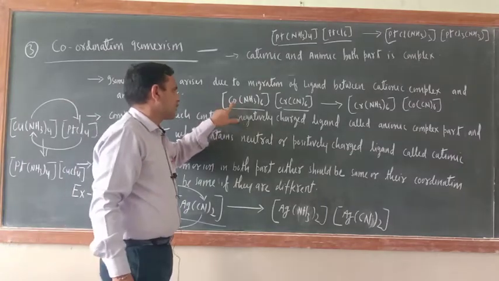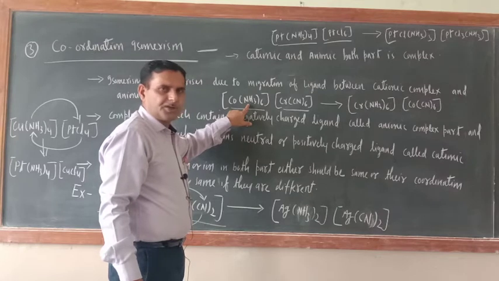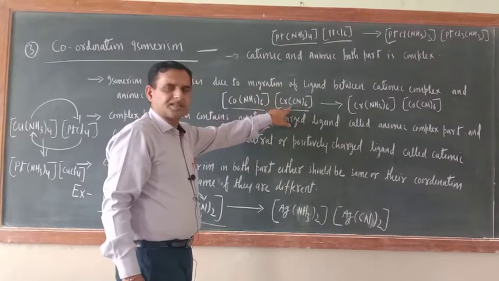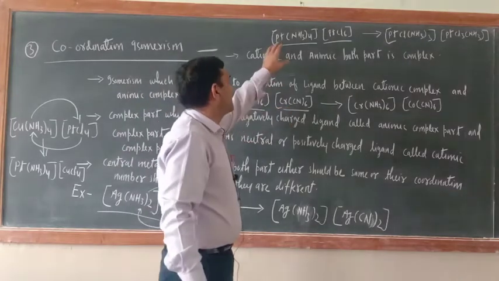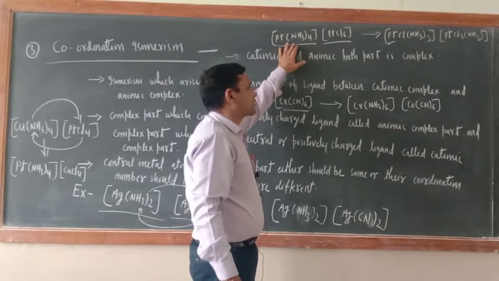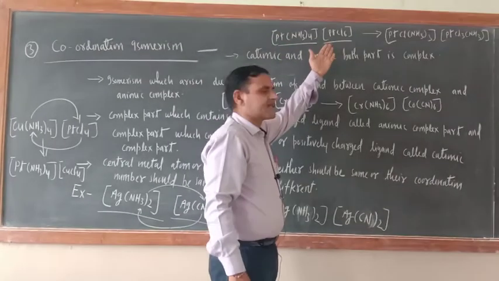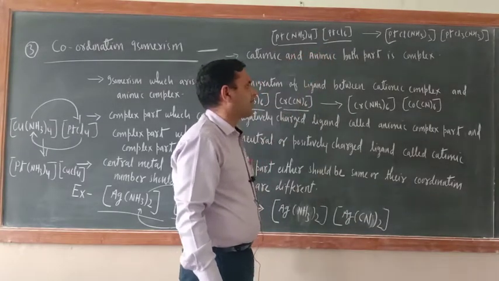Here also with the cobalt, NH3 is there, that is a neutral ligand, so this is the cationic part. This is the anionic part, because cyano is a negatively charged ligand. Here also with the Pt, NH3 is there, so that is a neutral ligand, the cationic part. PtCl6, chloro is an anionic ligand, a negatively charged ligand.